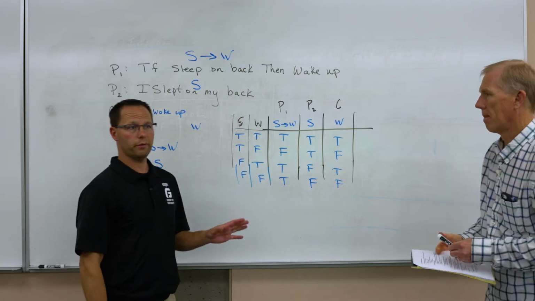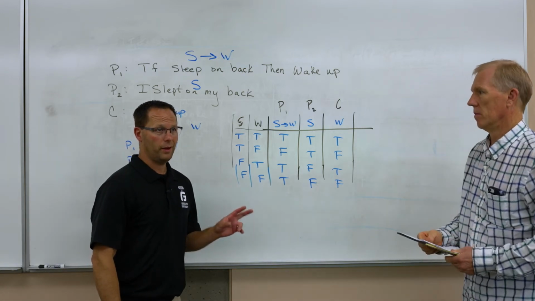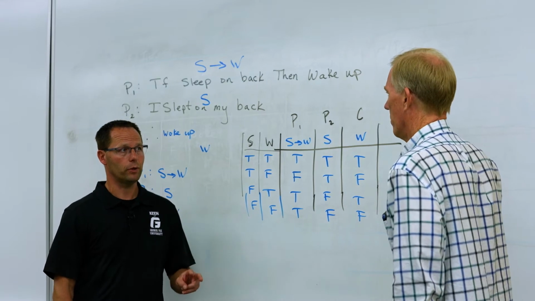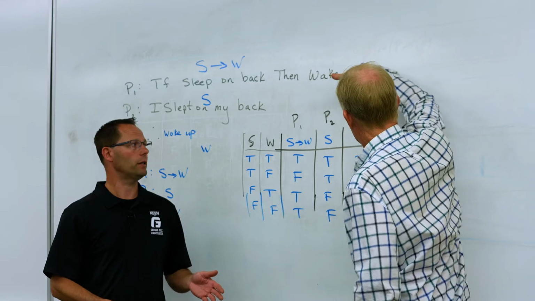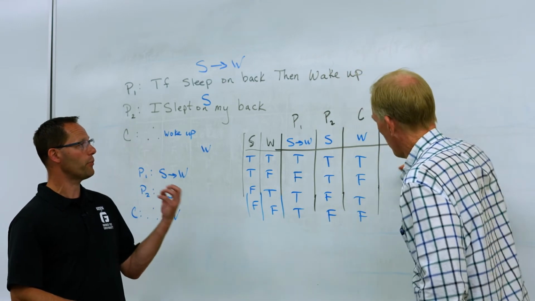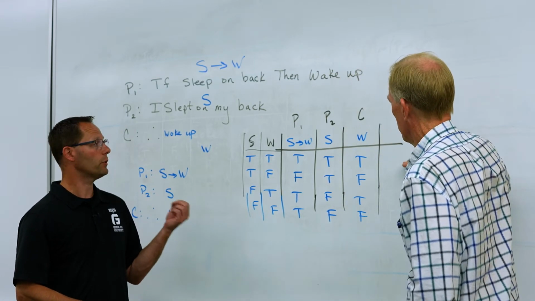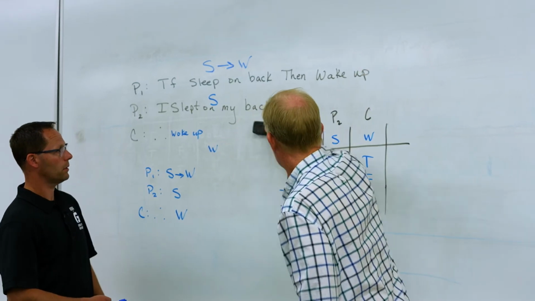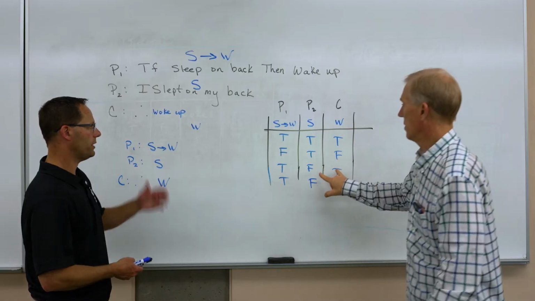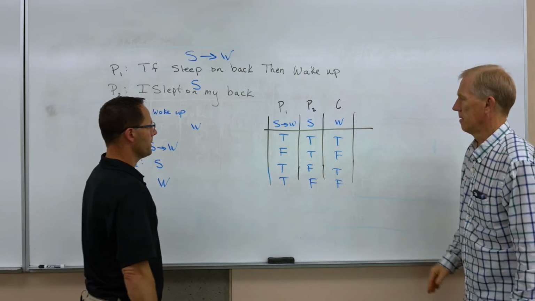Here's the definition of a valid argument. If, when the premises are true, the conclusion is always true, then it is valid. So I'm looking for where the premises are true. That's called a critical row. I'm going to, at this point, just erase this because it was just for temporary purposes to build that out. And I want you to focus here.